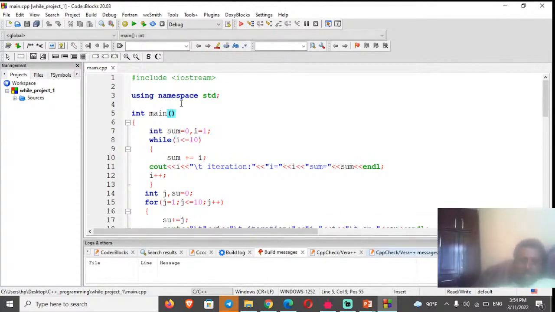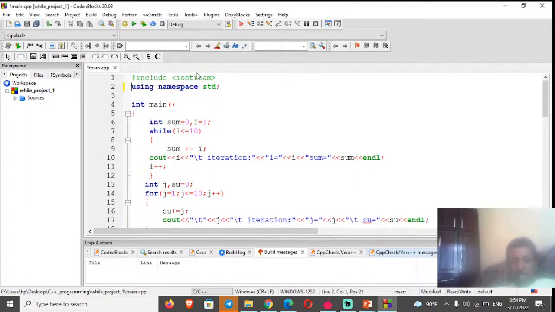In int main, first you enter the preprocessor directive for the input output stream header file, then add using namespace std, the standard namespace in the library. Then int main is the main function that allows you to execute or run the program. Any program that doesn't have a main function is not runnable. I think it is clear. In order to run a program, the main function should be included. So the main function is the first one.